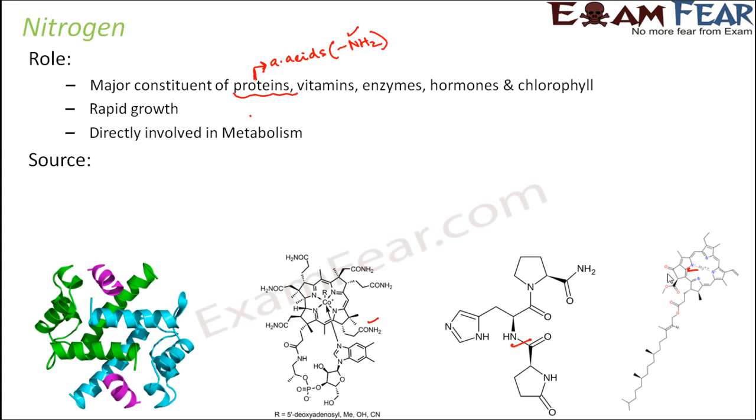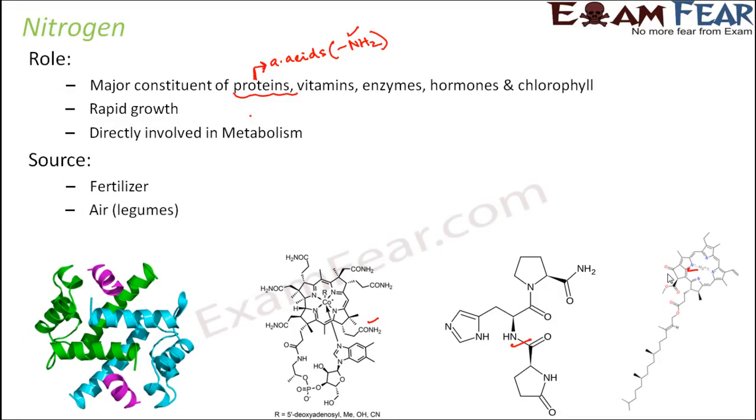When you talk about the source of nitrogen, that is, how do plants get nitrogen? One is through fertilizer, because the consumption of nitrogen by a plant is huge. The plants take in all the nitrogen which is present in the soil, and therefore the soil becomes deficient in nitrogen. So somebody needs to again enrich the soil with nitrogen. And how is that done? That is done by the application of fertilizer. So fertilizer which is rich in nitrogen should be applied to the soil.